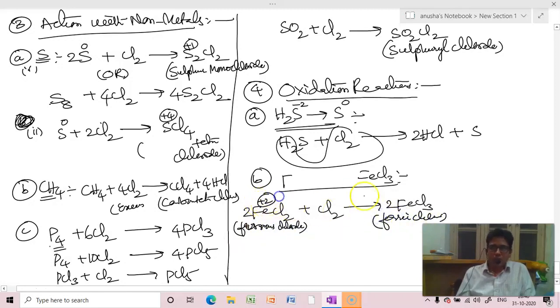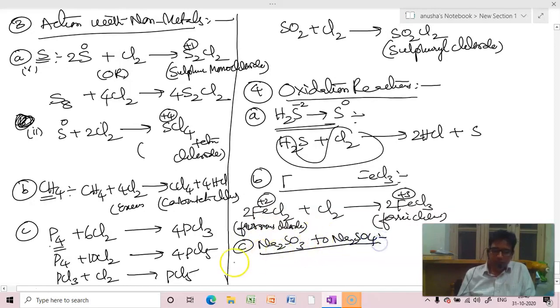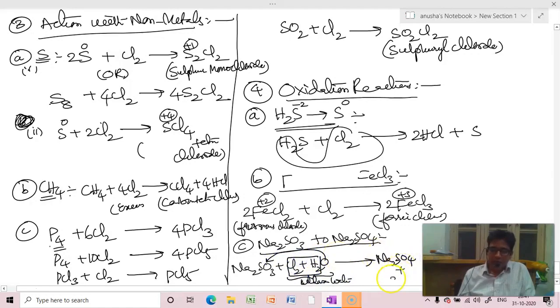So +2 is converted to +3, right? Third one is it converts sodium sulfite to sodium sulfate. But now here Na2SO3 should be treated with chlorine water, not chlorine. This is chlorine water wherein 2HCl is gone and one nascent oxygen is added, such that Na2SO4 is formed plus 2HCl.